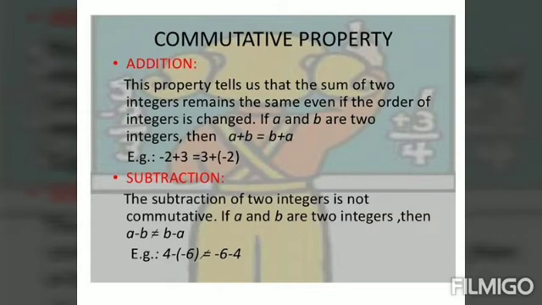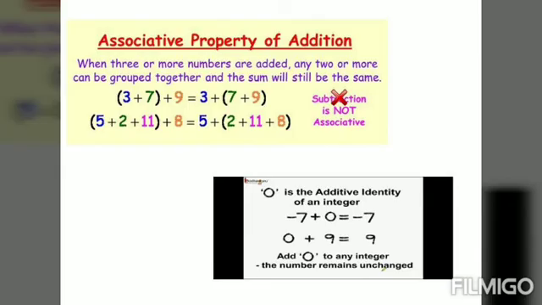Next, we are going to see associative property and additive identity. Here, for any three integers, associative property is true under addition. For example, 3 plus 7 plus 9, we'll get 19.